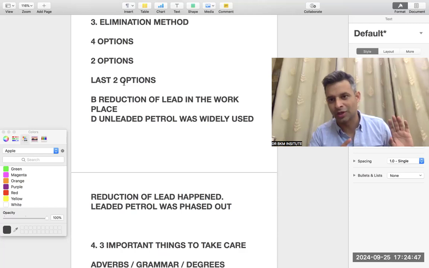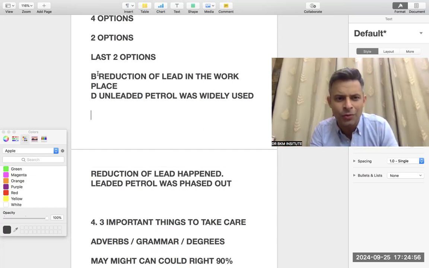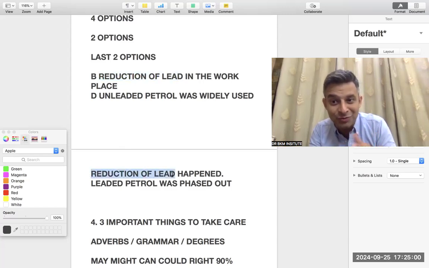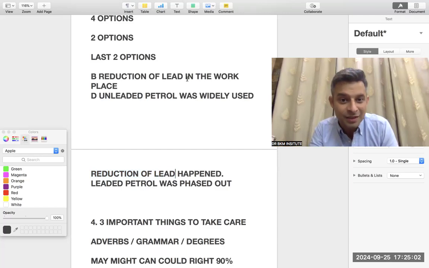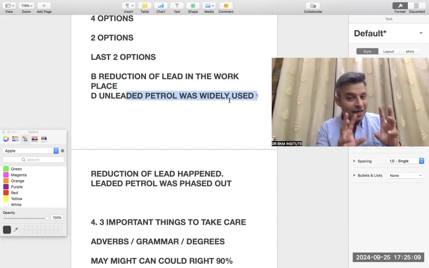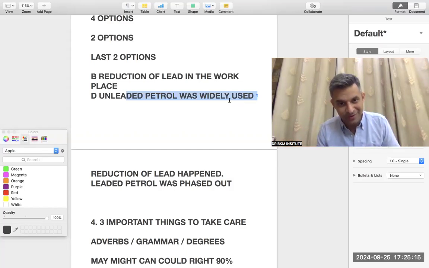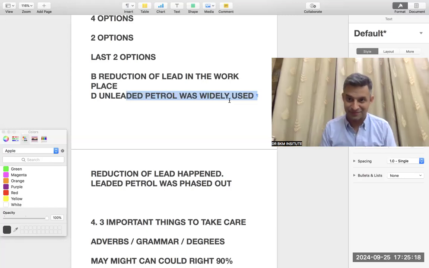Oh, this word is not given. Like this is the perfect example I could have shared with you. It's not easy to do this question in the final exam, because we have a tendency, oh, this is matching more, this is matching more. So we think this is matching more, this is the answer. No, no, no. This is getting eliminated easily. This is eliminated. This, even if not matching, is same. Leaded petrol was phased out. That means unleaded petrol was widely or more used. So that is what OET is.